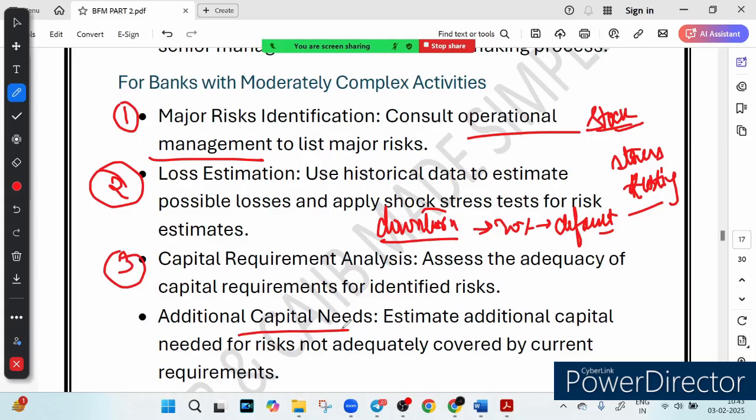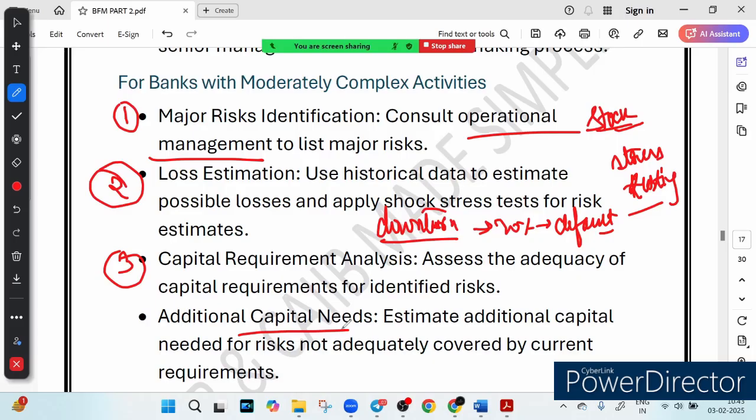First thing, what is the first thing they do? They look at the major risk, identification of major risk. Second thing, they do loss estimation, right? That means what if a sudden downturn causes 20% of the loans to default? They use historical data, past data, to estimate possible loss, right? And the third thing they do is the capital adequacy checking, which means the bank analyzes whether it has enough capital to handle the identified risk.